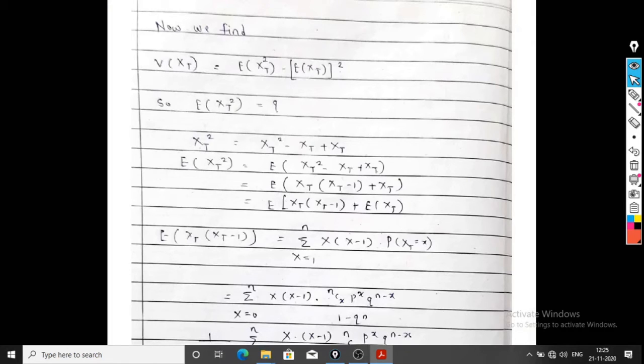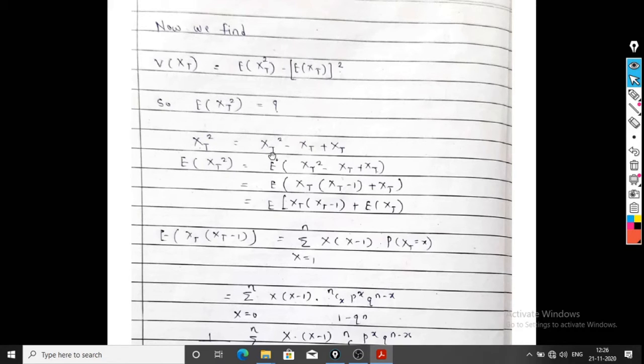Now we find the variance of Xt, that is, the variance of the truncated distribution. We know that the variance of Xt is equal to the expectation of Xt square minus the expectation of Xt whole bracket square. This is the usual definition of variance of X. Recently we have found the mean of Xt, that is, the expectation of Xt.